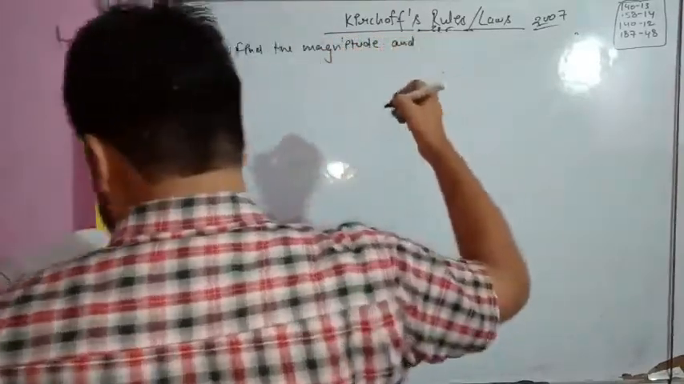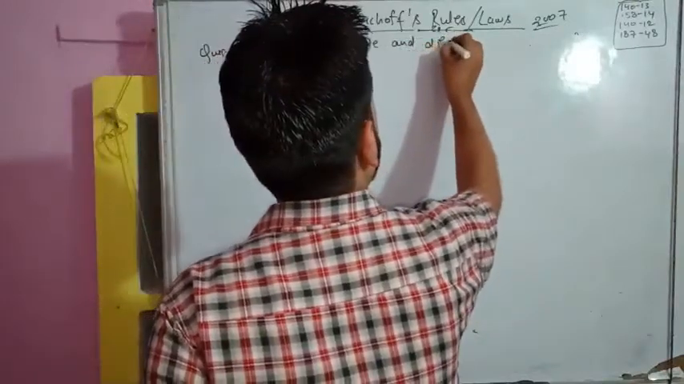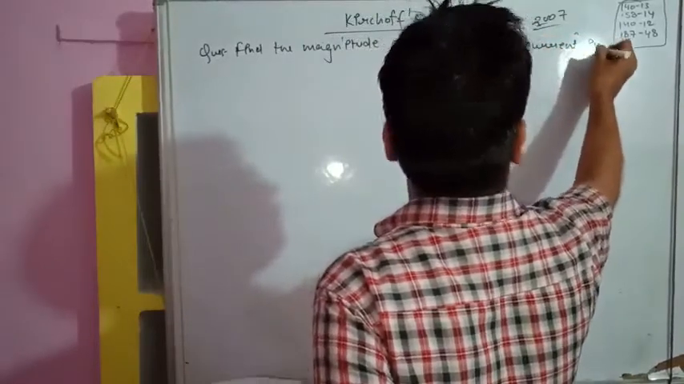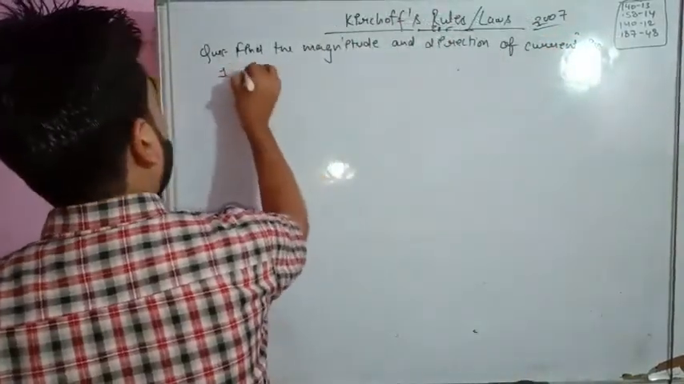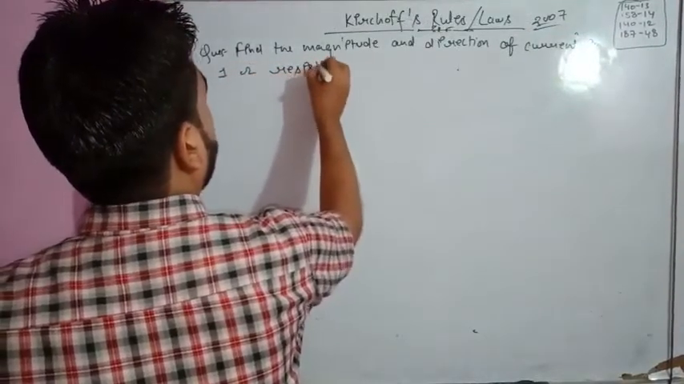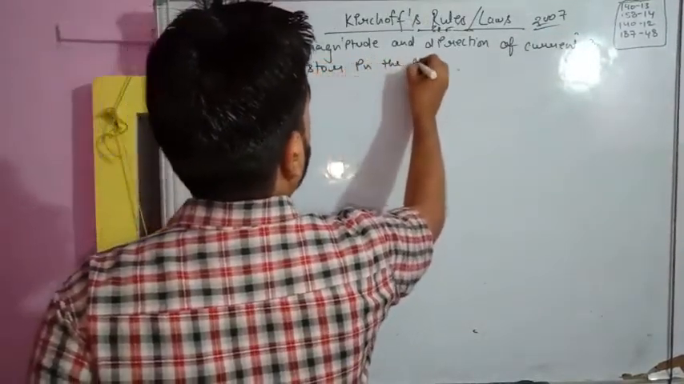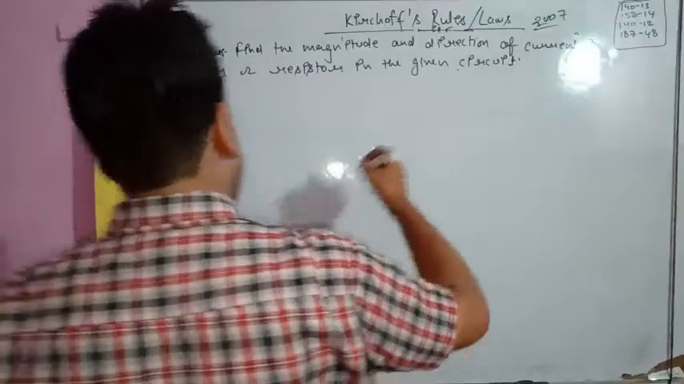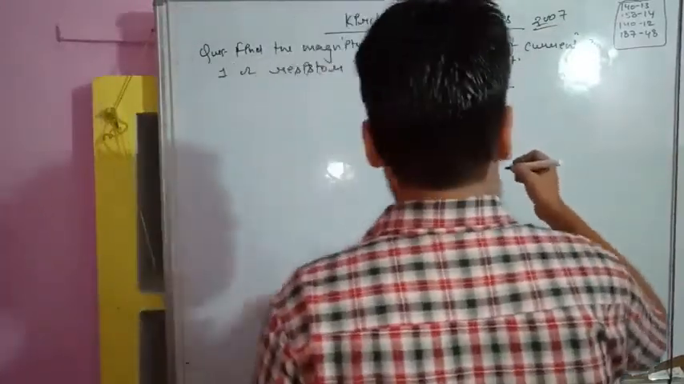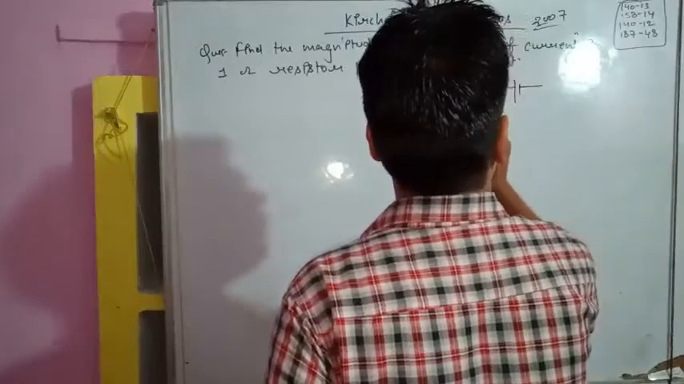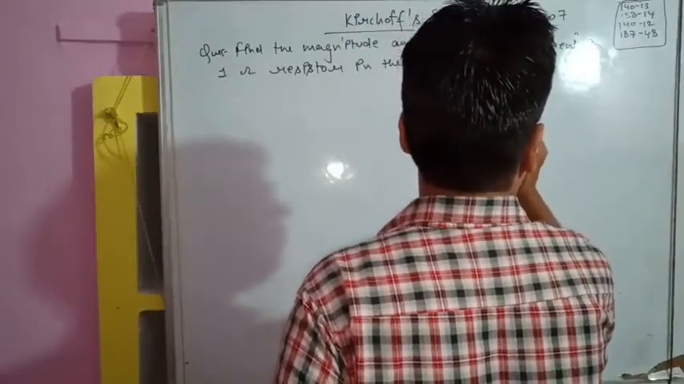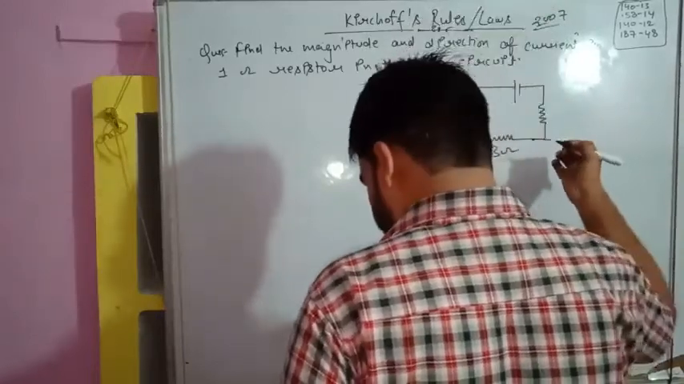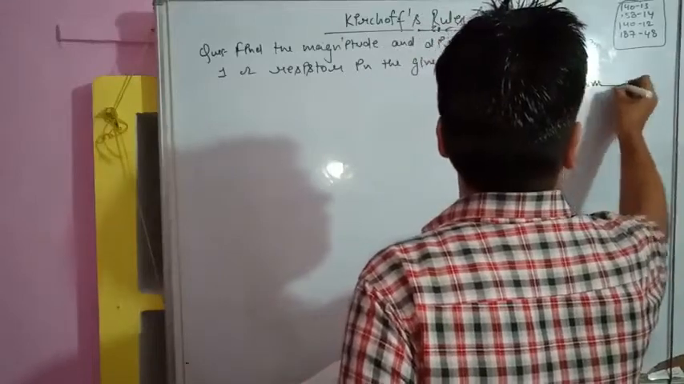and direction of current in the 1 ohm resistor in the given circuit. So I am going to draw the circuit. Let us watch this. This is the circuit. 6 volt, 3 ohm resistance is given, and let me complete the circuit.